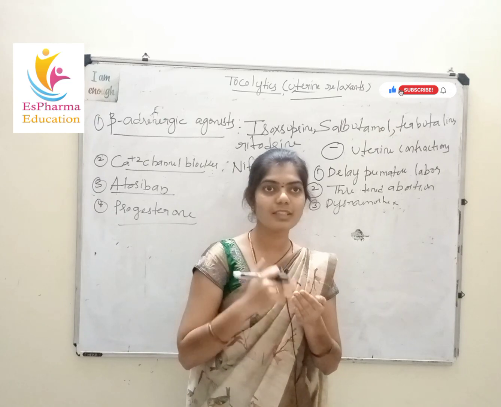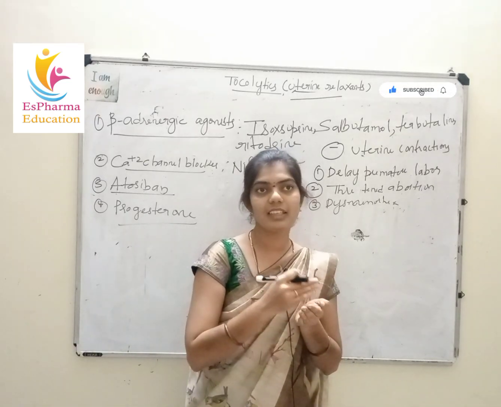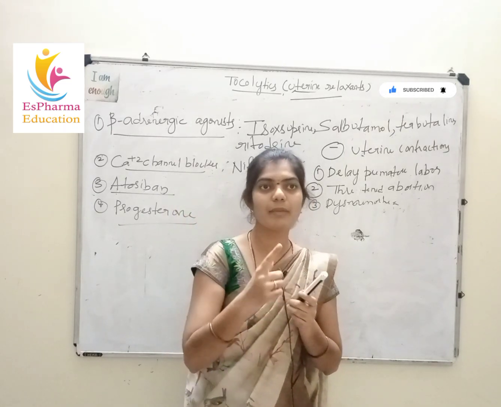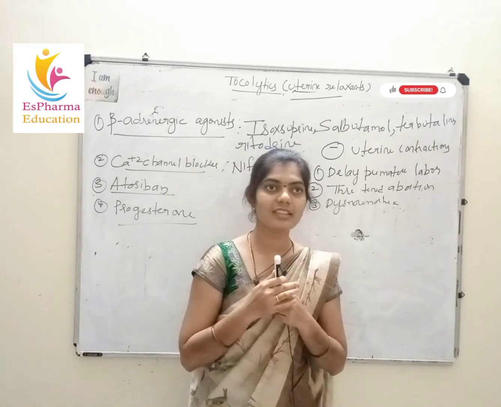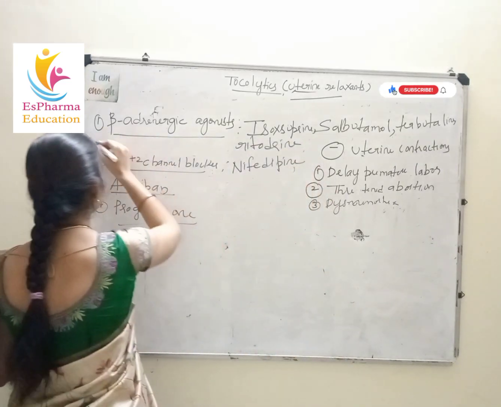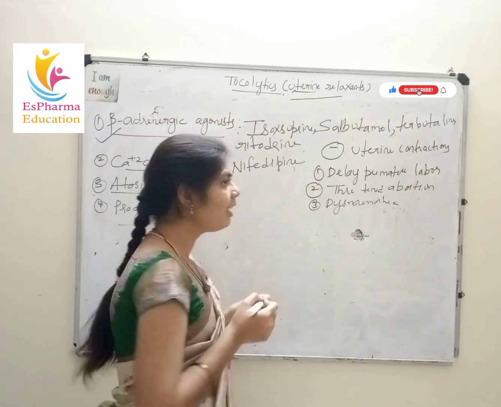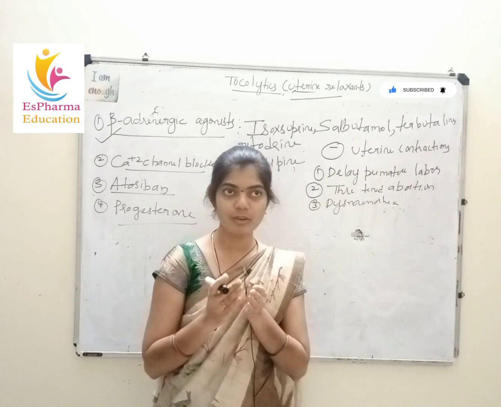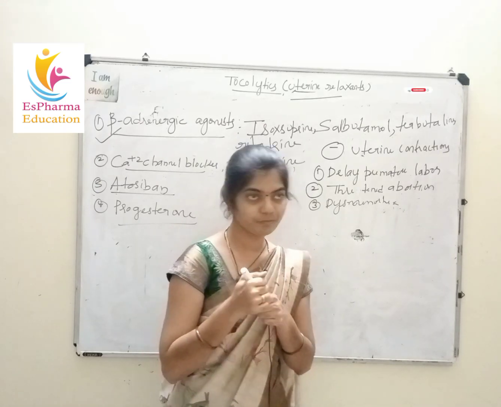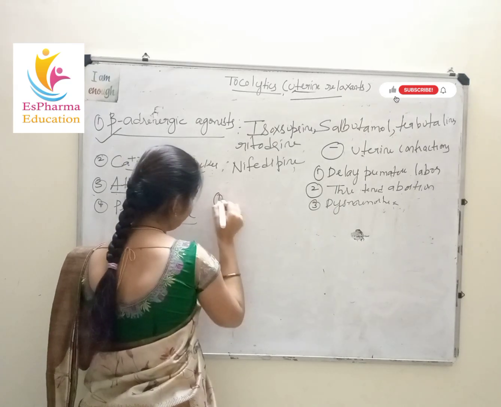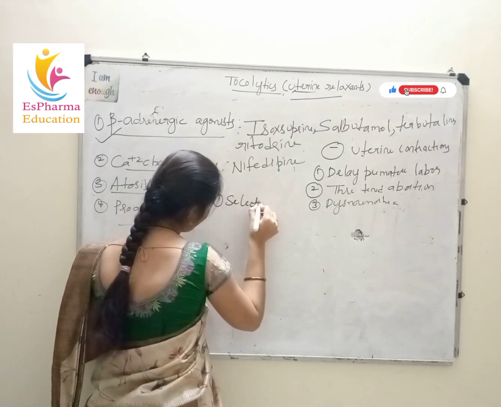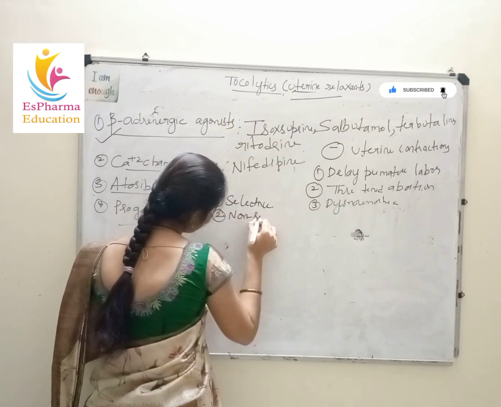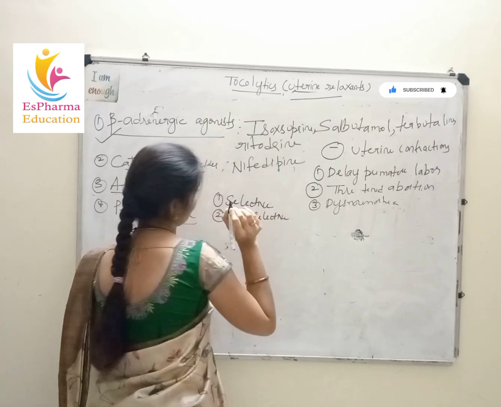Then next, moving on to the drugs that come under tocolytics. The first type is beta adrenergic agonists. In this we have 2 types: selective beta 2 adrenergic agonists and non-selective beta 2 adrenergic agonists.